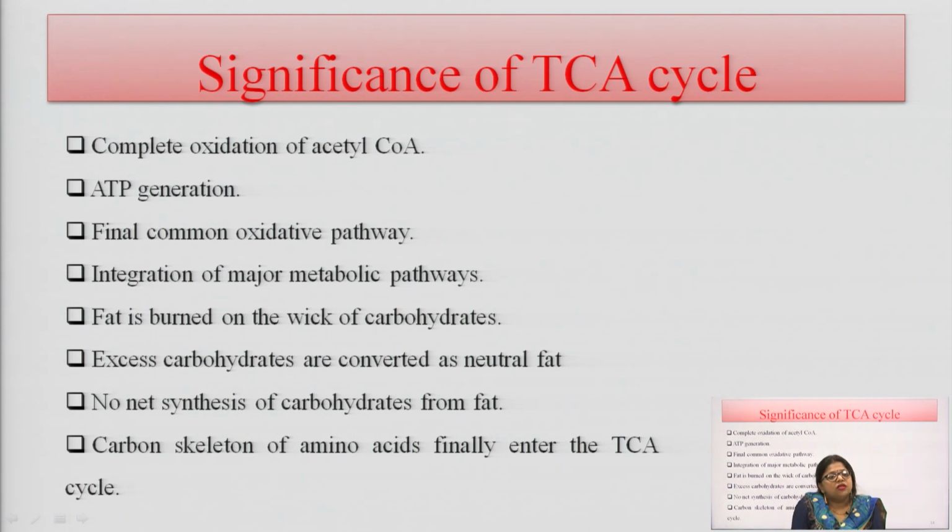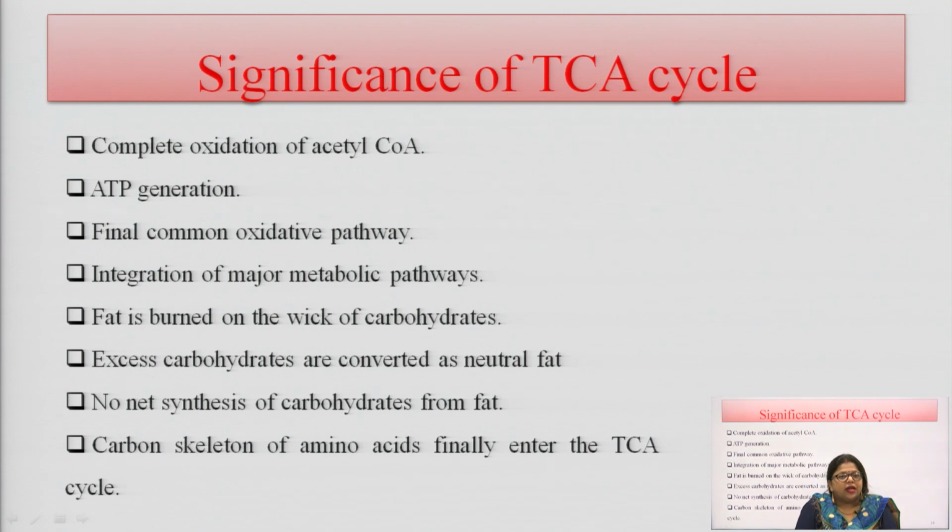And all the excess carbohydrate which we take in from the diet is converted into neutral fat, and this is used for the formation of ATP in this pathway. There is no net synthesis of carbohydrate from fat, because the acetyl coenzyme A coming from the beta oxidation of fatty acids is oxidized in the citric acid cycle, and there is formation of various secondary intermediates here.